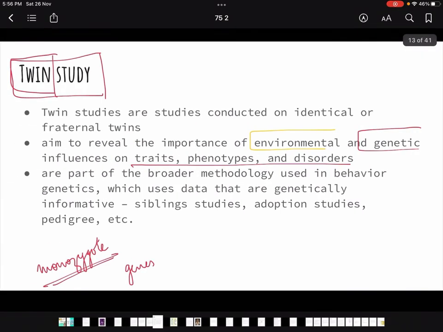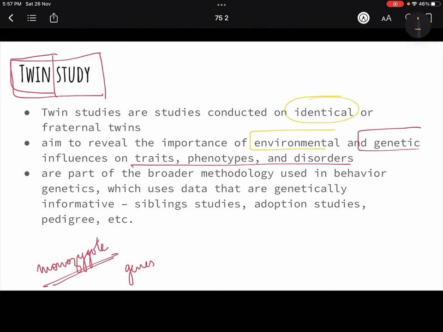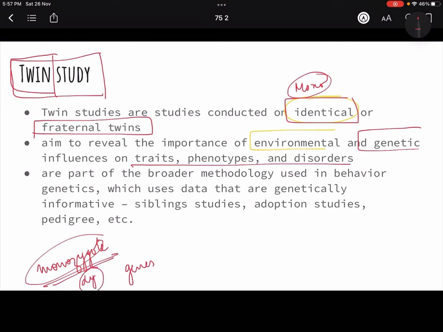So in twin studies, we are conducting research on either identical twins, the monozygotic, ठीक है, or the fraternal twins. Fraternal twins are the dizygotic twins. Okay. So we are studying monozygotic and dizygotic because if they are twins, that means they are born at the same time. So many things in their environment component are also going to be the same.